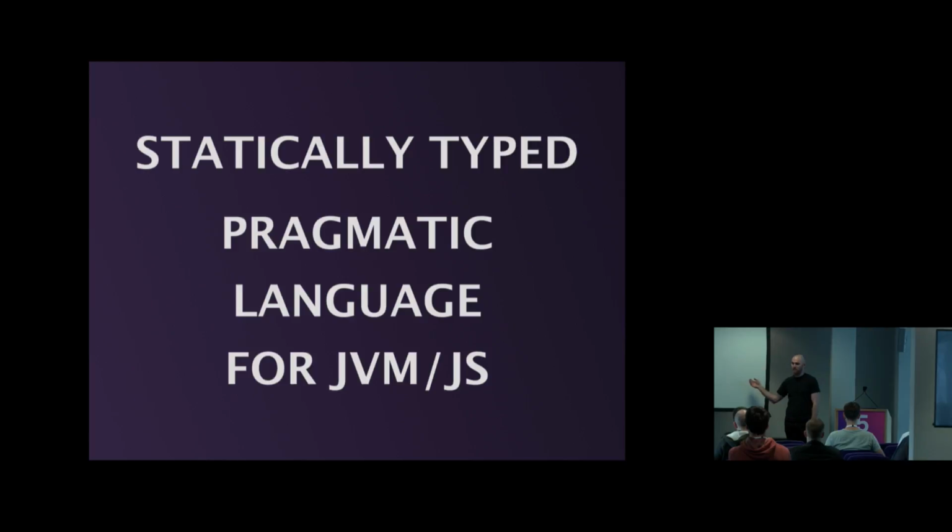And for JVM and JavaScript means that Kotlin can compile to multiple platforms, that's the latest feature. It was originally created for JVM, now it compiles to JavaScript. It works quite fine, but with JavaScript, I'd say it's less mature. There is also Kotlin Native, which is not released, but it's usable and can have bugs.